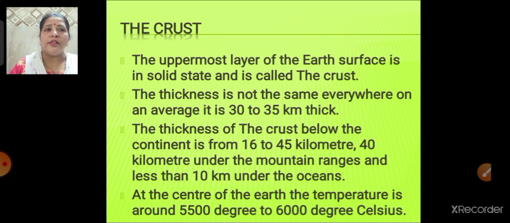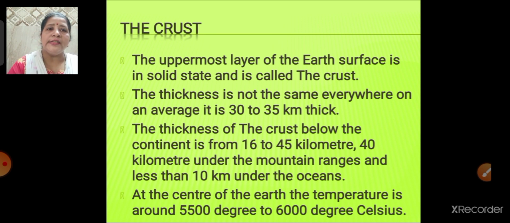The thickness of the crust below the continent ranges from 16 to 45 kilometer, while the thickness of the crust under the mountain is 40 kilometer. And under the ocean, it is just 10 kilometer. Under the continent it is 16 to 45 kilometer, under the mountain it is 40 kilometer, and under the ocean it is just 10 kilometer.